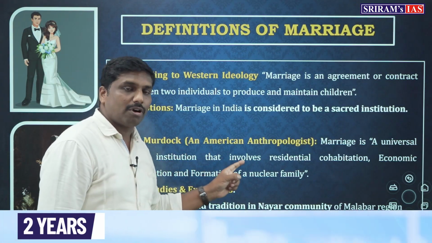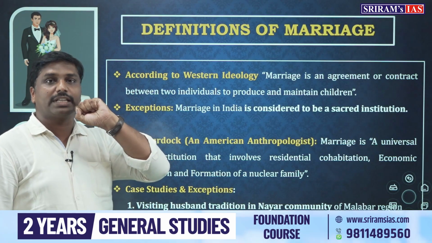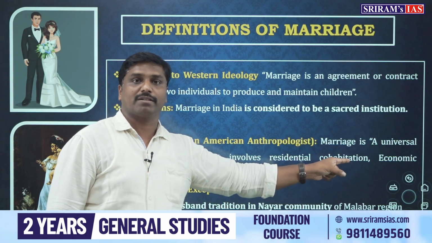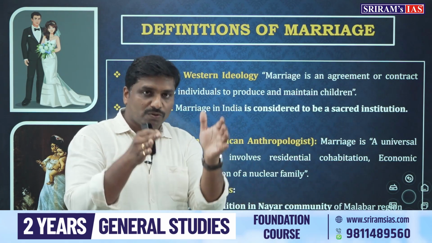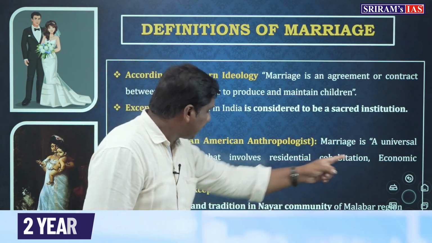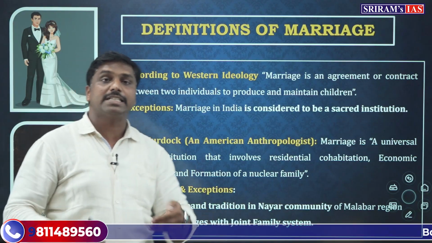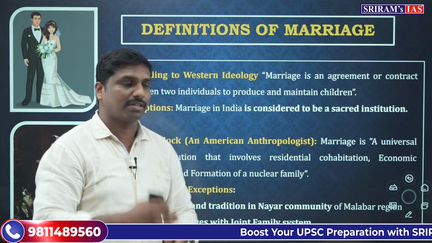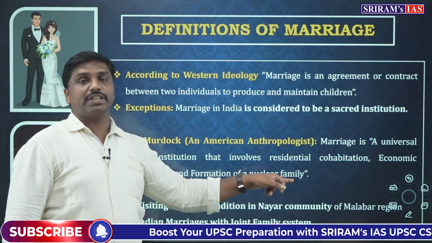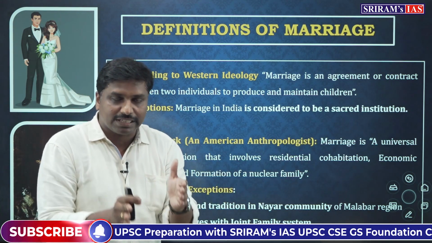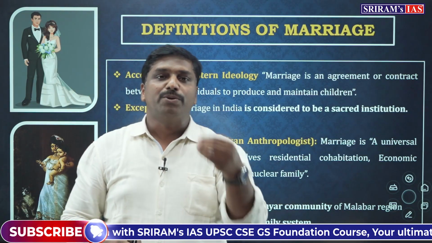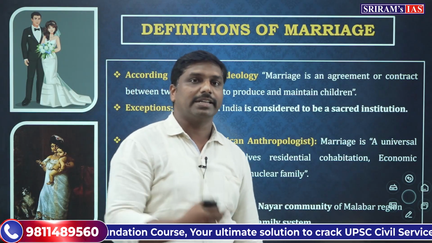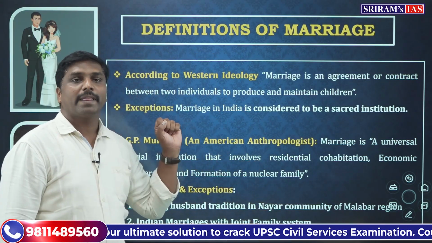So, a very important thing, try to look at the criteria. That involves residential cohabitation. That means both the couple have to live under one roof. And economic cooperation. That means between the couple there should be a systematic division of labor. And then formation of a nuclear family. That means they have to establish a nuclear family wherein the couple and their children will live. So these are the conditions that G.P.